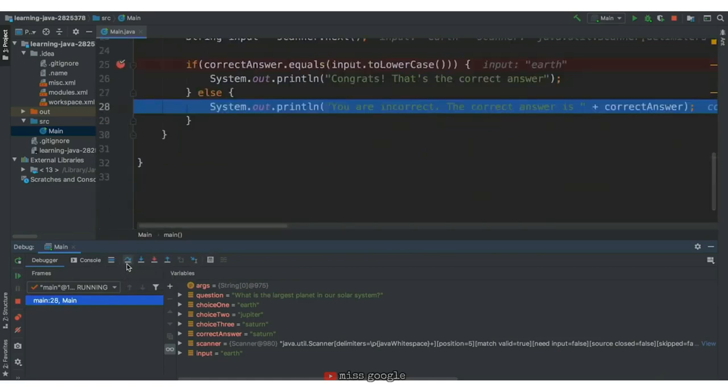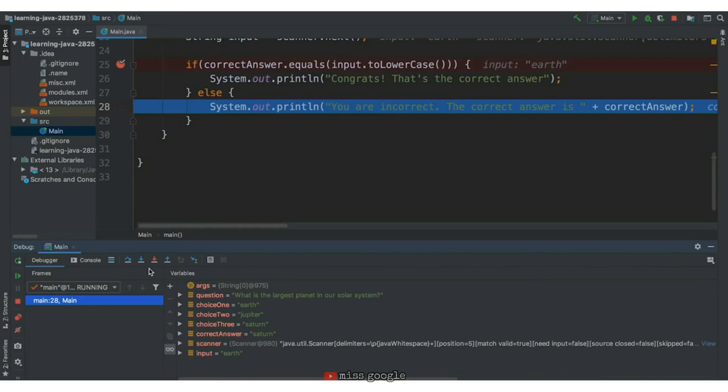In fact, we can continue to click the Step Over button to run each line of code individually until the program has finished. If we find an error and want to fix it, we can always stop the program's execution with the Stop button at the top or the Stop button in the debugger. There are other buttons here that are useful for debugging, but they are out of the scope of this introductory course.